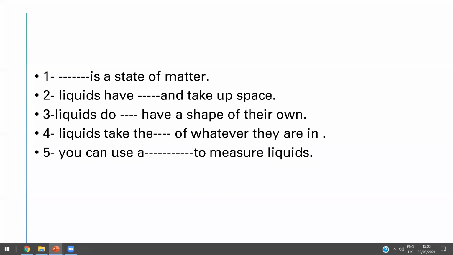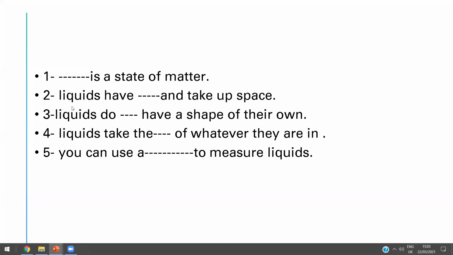Amazing. So liquids have what and take up space? Mass. Yeah, amazing. Liquids have mass and take up space. Thanks a lot, honey. Super.